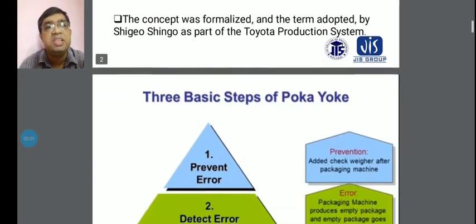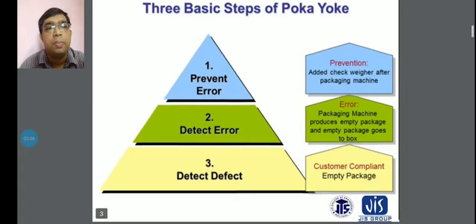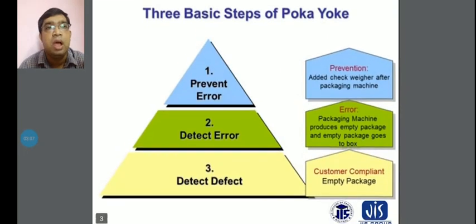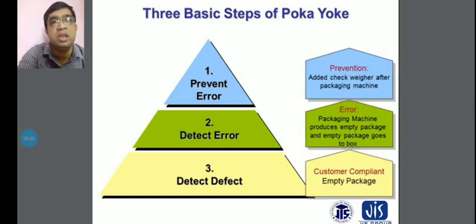And the basic steps of Poka-Yoke: you can see here that there are three basic steps. The first is to prevent error. During production, when your product is being produced in the system, you have to consider the prevention of error.